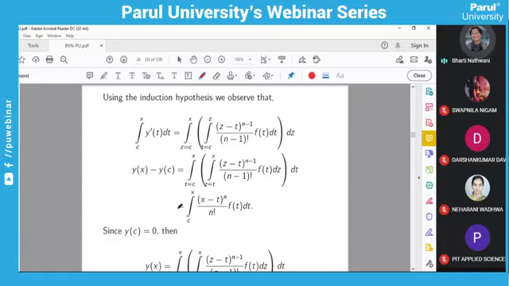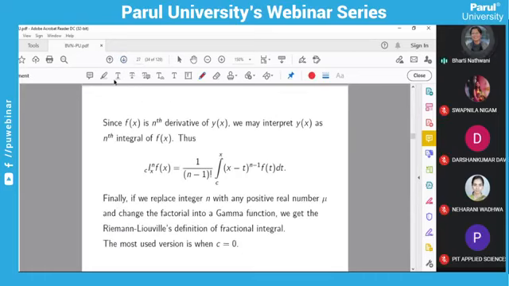By using the change of the order of the integration and using the initial conditions, you can easily obtain Cauchy's formula, and you will get this because f of x is the nth derivative of y of x, and you can write y of x as the nth integration of f of x. So you are deriving this.